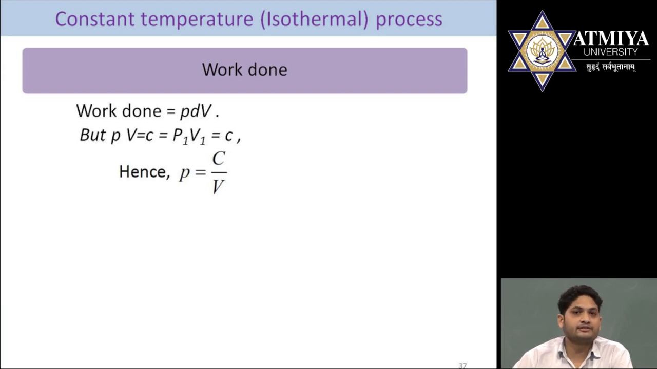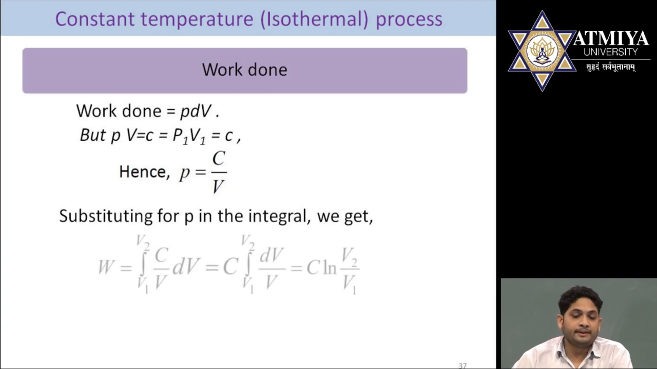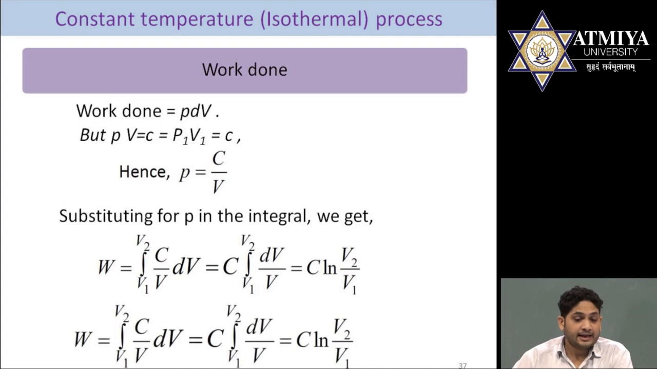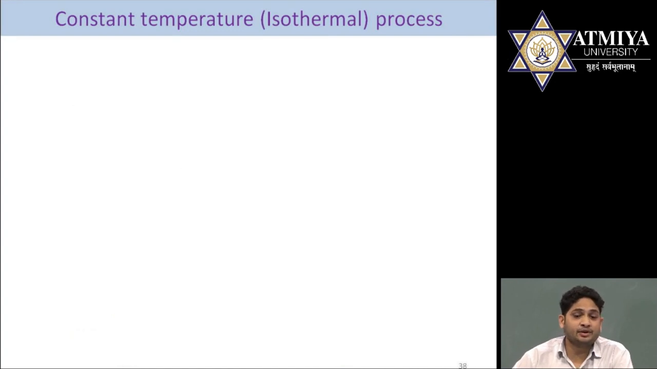Now using this equation, we will find the amount of work. For finding work, we all know the integration from V1 to V2 of C by V dV. C is constant, so 1 upon V into dV. Integration of 1 upon V is ln V. If we put these limits, we get C ln(V2 by V1).